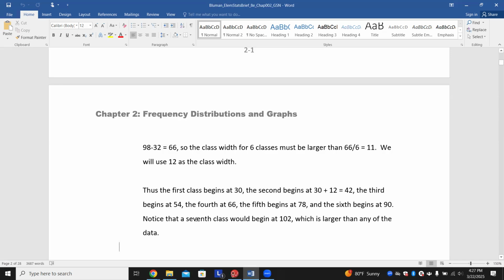Then notice that a seventh class would begin at 102, which is way larger than 98. So we don't need that next class. We would have 6 equal classes with 11 as the number.